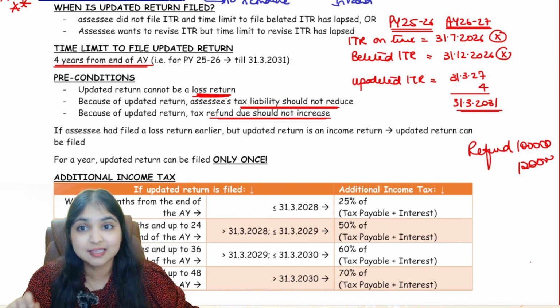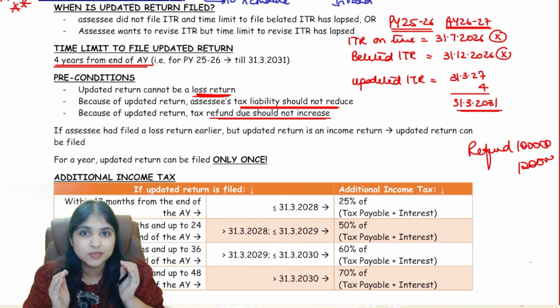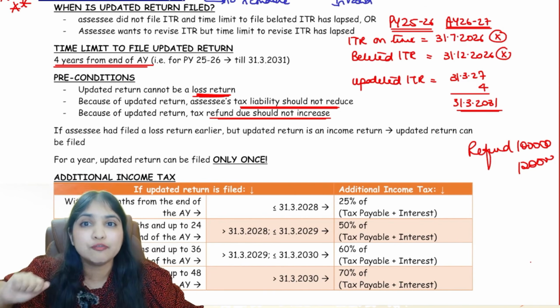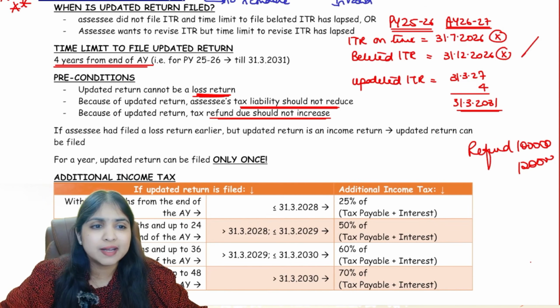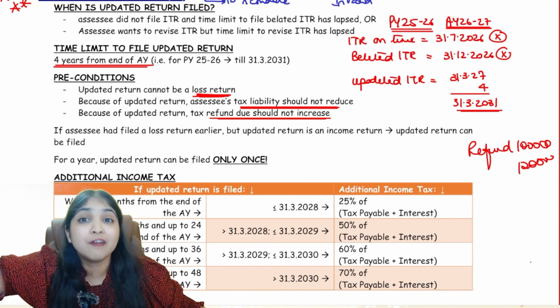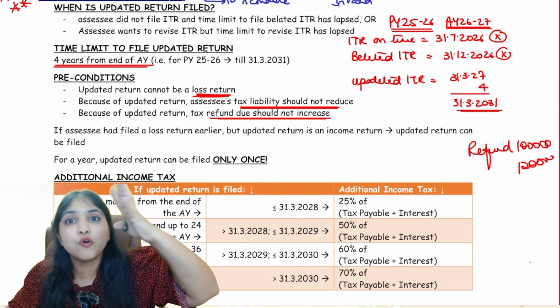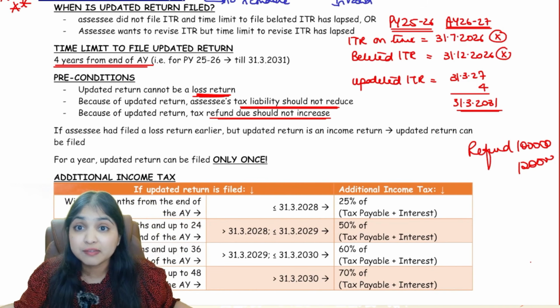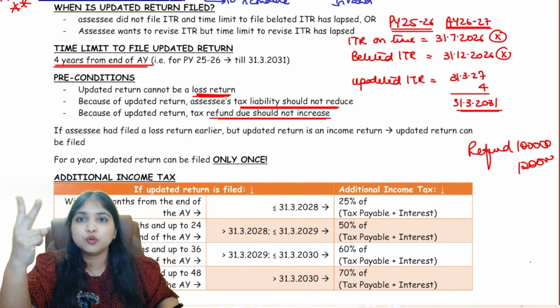You're understanding, guys? The whole objective of the Income Tax Act is that we are doing one favor on you. Even after the belated return time limit is over, we are still letting you file the return. Even though the revised return time limit is over, we are letting you revise the return. 4 years time we are giving you after the end of the assessment year. Such a big favor we are doing on you. You also do 2 favors on us.